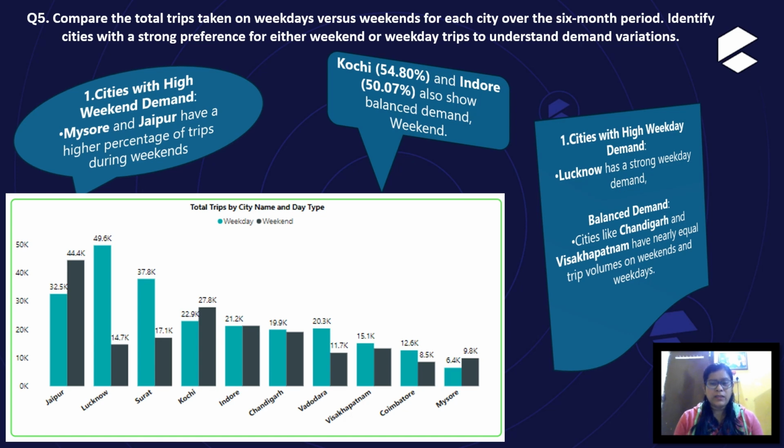Lucknow has a strong weekday demand, suggesting more commute or business related trips during the work week. Cities like Chandigarh and Visakhapatnam have nearly equal trip volume on weekdays as well as weekends.